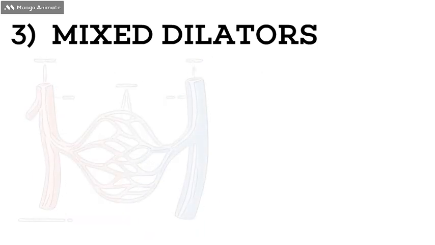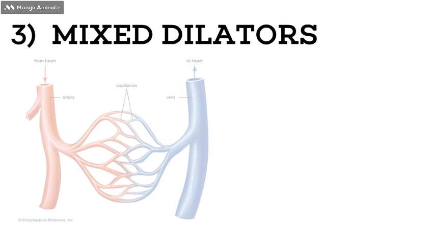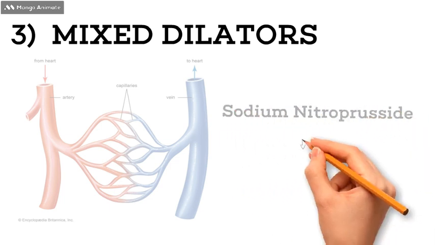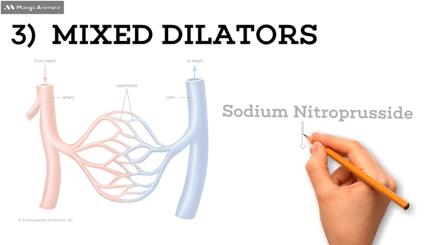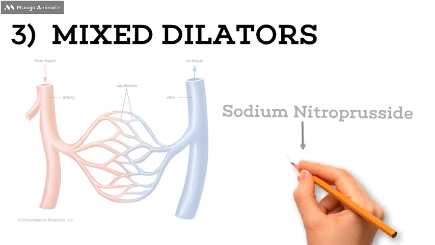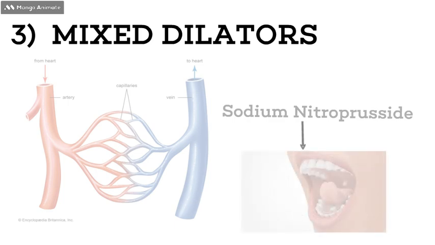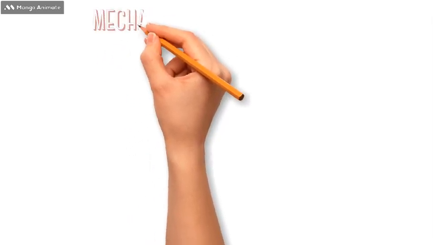A common example of a mixed dilator is sodium nitroprusside, which can be found in the market as nitroglycerin pills. This nitroglycerin pill is given by the sublingual route to a patient. In this way, hypertension can be easily removed.